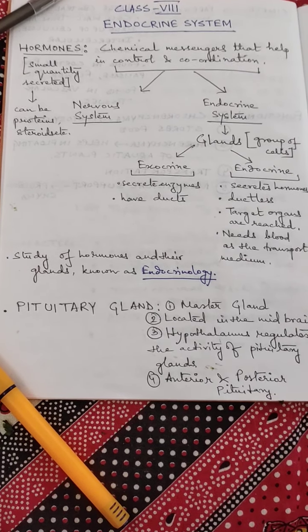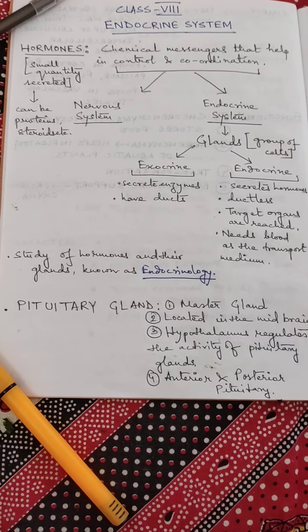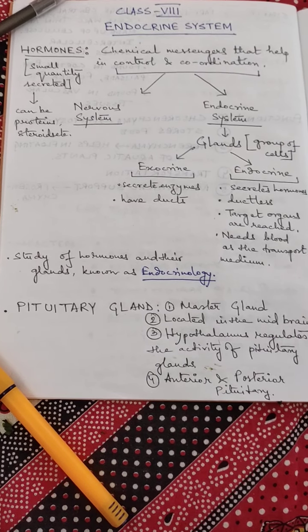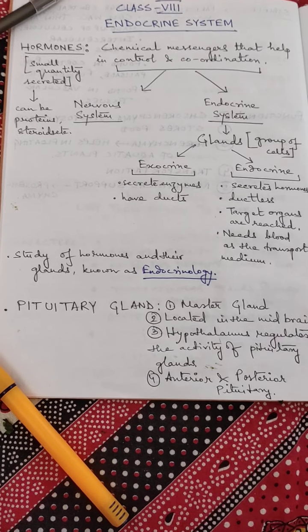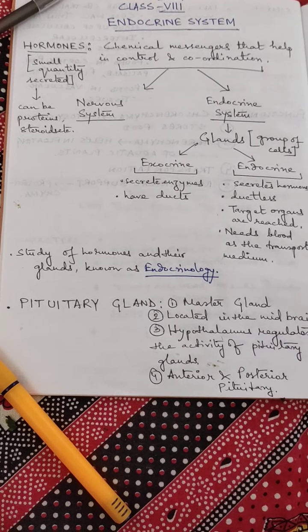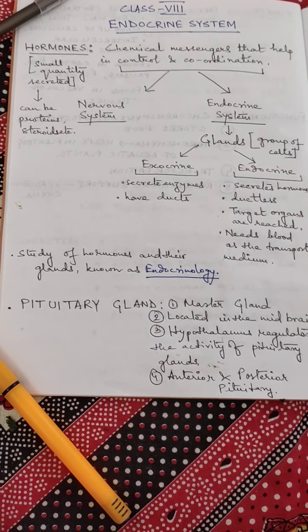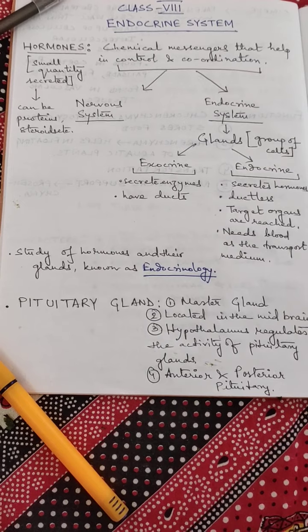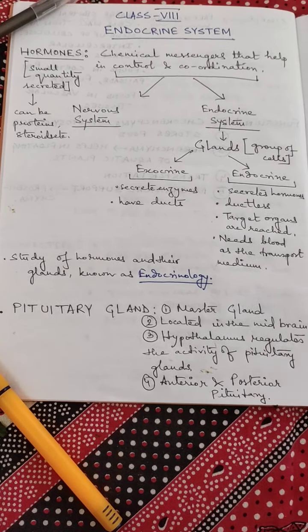That is why it is known as master gland. Hypothalamus is another part in the brain that regulates the activity of the pituitary gland. The pituitary gland can be divided into two parts, anterior pituitary and posterior pituitary. Anterior means in the front side and posterior means at the back side.